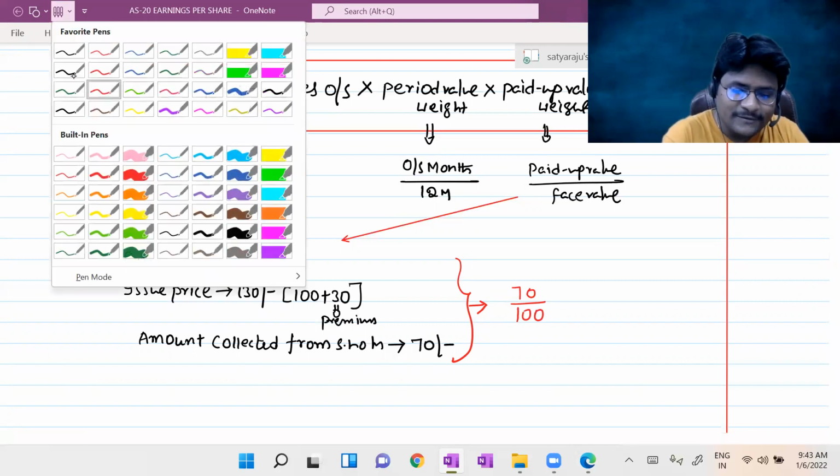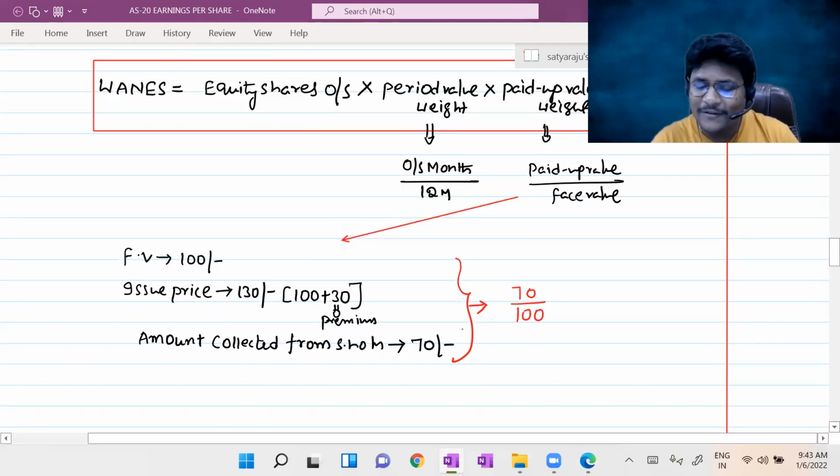It's wrong, guys. Most people are thinking it is 70 by 100, but it's wrong. Intentionally only given by me. Sir, the amount collected from the shareholder was 70, right? But out of this 70, 30 rupees premium is included. Towards the face value, how much did they collect? Out of 100 rupees, if they collected 30 towards the premium, then towards the face value, he collected 40 only.